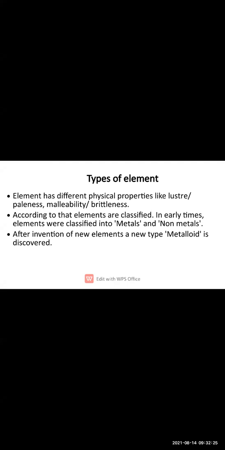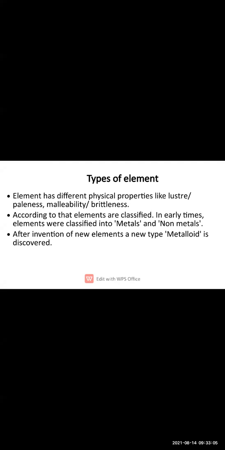Malleability means the metals which can be drawn into the form of thin sheets, that is called malleability. Then brittleness: when the substance falls from your hand, it breaks into small pieces, that time you can say that it is having the property of brittleness. Here I can give you the example of a chalk. If the chalk falls down from our hand, what will happen? It breaks into small pieces. So chalk is having a property of brittleness.